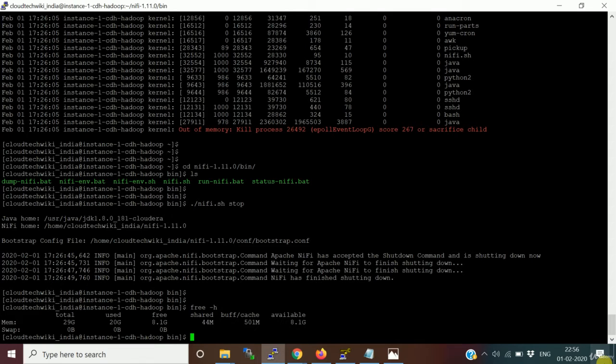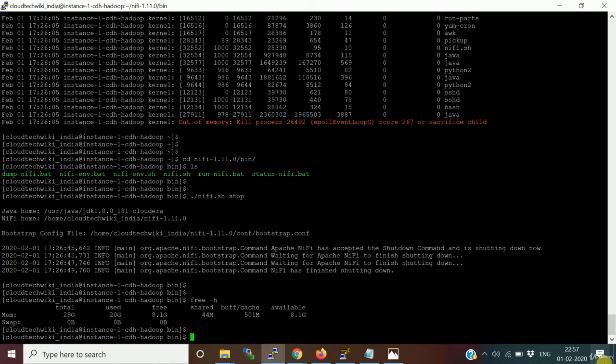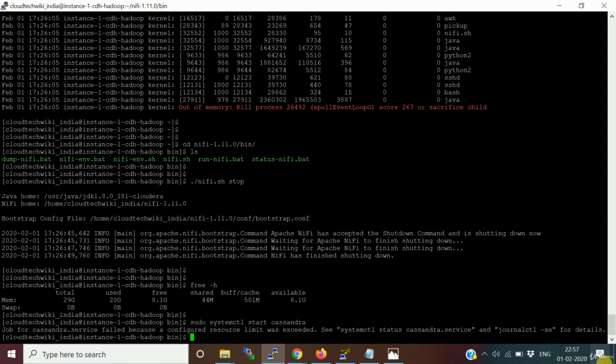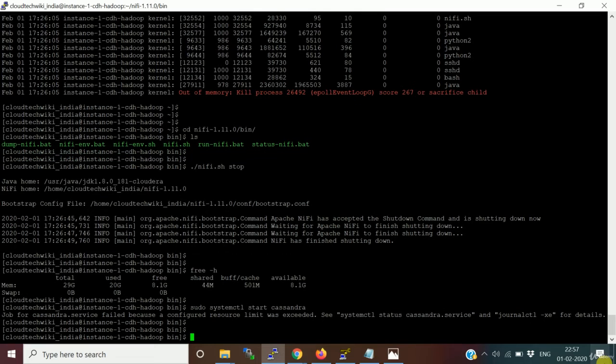Oh my god, NiFi has consumed so much memory. Okay, so now let's start the Cassandra. Yeah, it's good to know NiFi is taking a lot of memory. Okay, now the Cassandra service is going to start. Still, you're getting an issue. What is the problem?